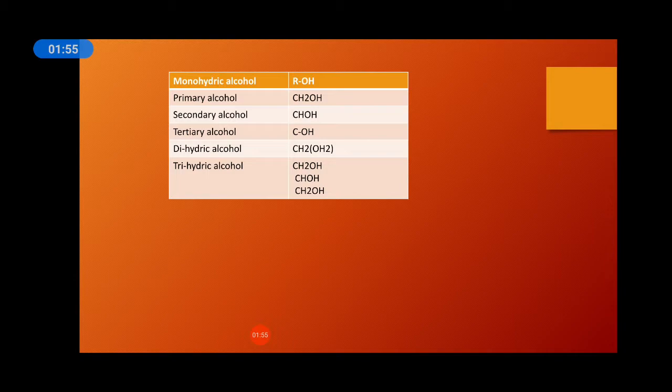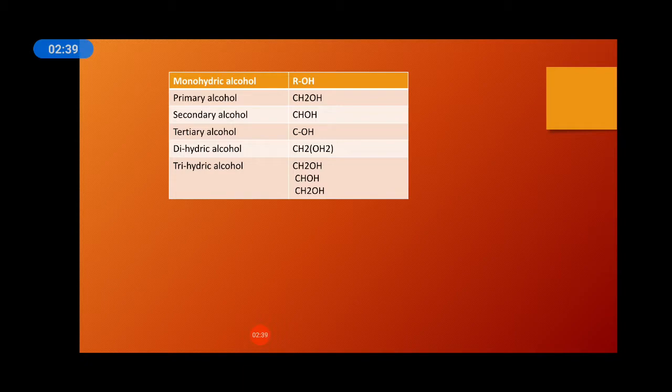Next one is primary alcohol. Primary alcohol has the CH2OH group. They may be represented by the general formula, like ethyl alcohol. The formula of ethyl alcohol is CH3CH2OH. Now about the secondary alcohol. The general formula is CHOH, with two groups attached to it, like CH3 and CH3. If two CH3 groups are attached, it is called isopropyl alcohol. It is an example of secondary alcohol. It contains the group CHOH.